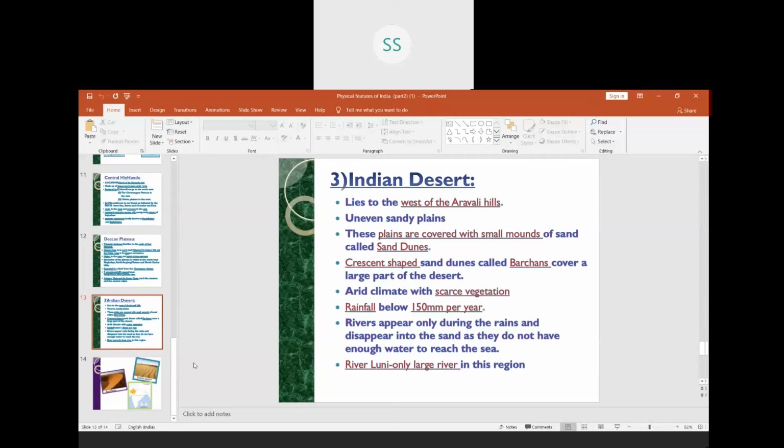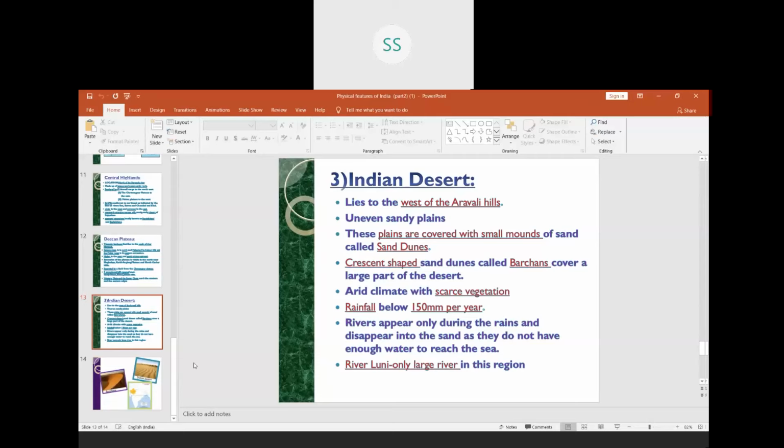And this region has an arid climate. Arid means dry. It has a dry climate with scarce vegetation, very little vegetation. Generally, we see only dry kinds of vegetation like cactus, because it has rainfall below 150 millimeters per year.